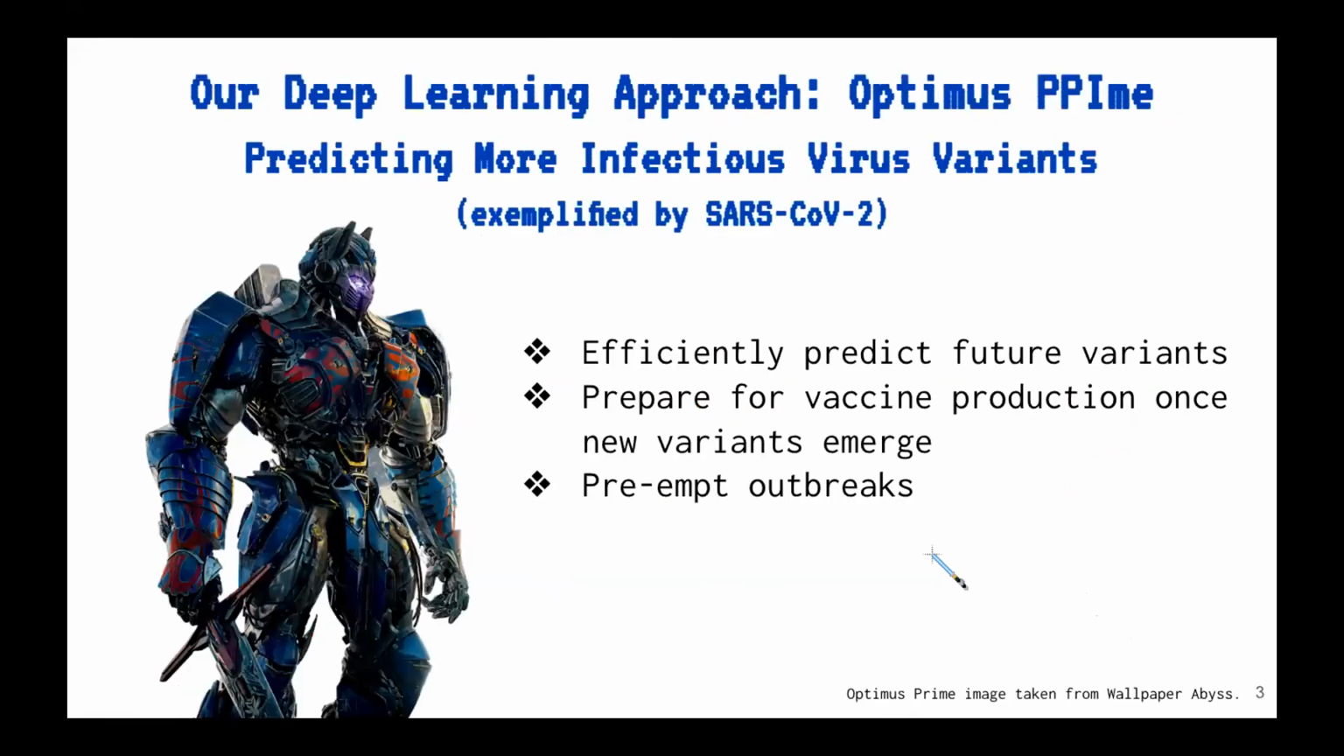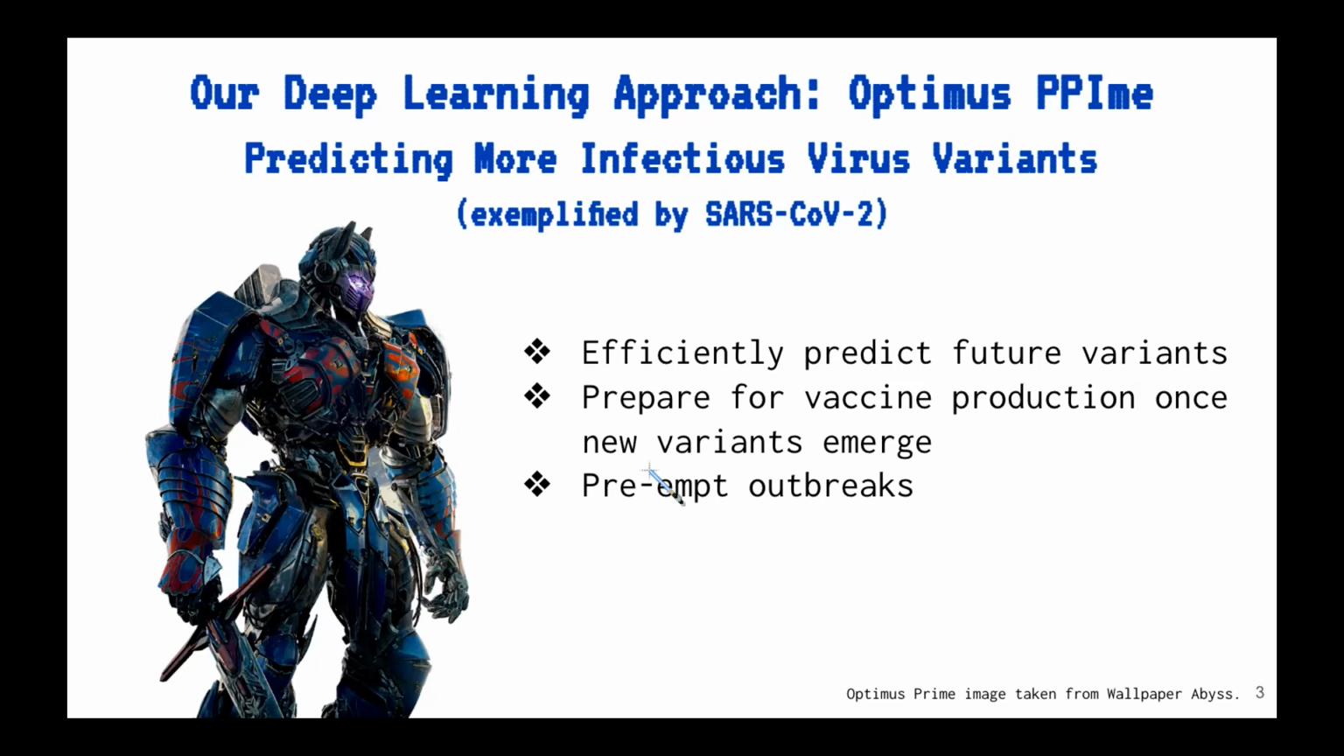Current deep learning work has explored determining factors that drive virus mutations rather than predicting more infectious variants. Hence, we want to use deep learning to predict more infectious variants from an existing virus. This can help researchers develop vaccines that protect us against them before they strike, preventing future outbreaks and saving lives.